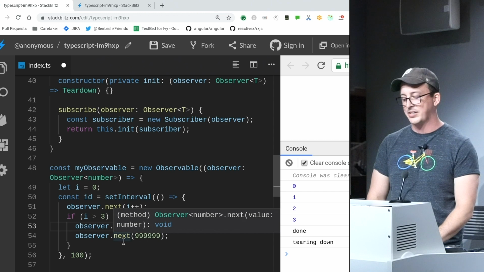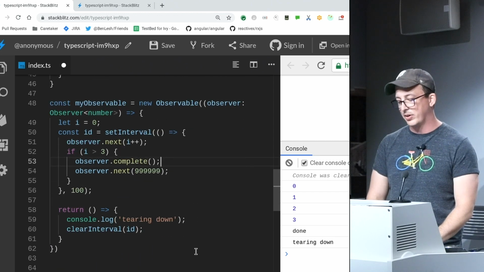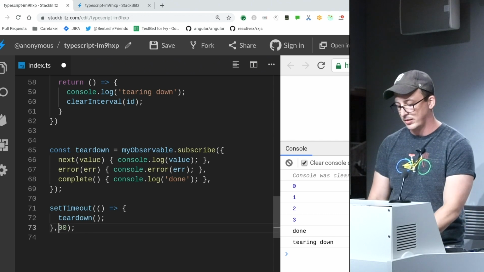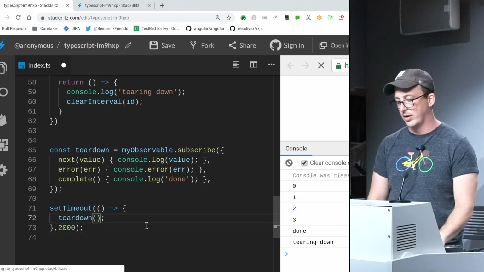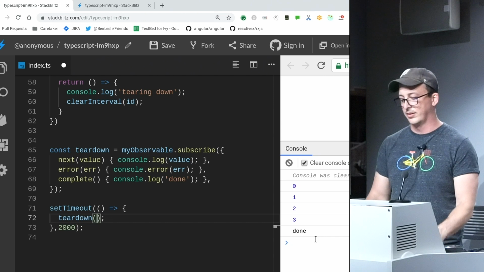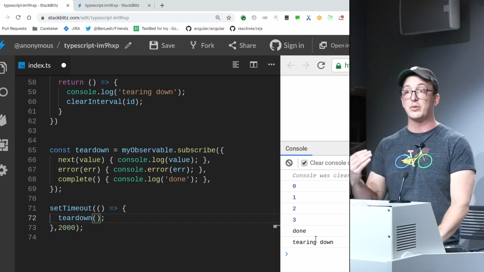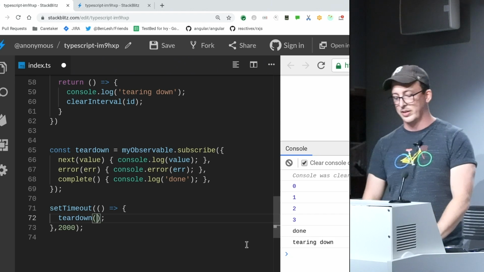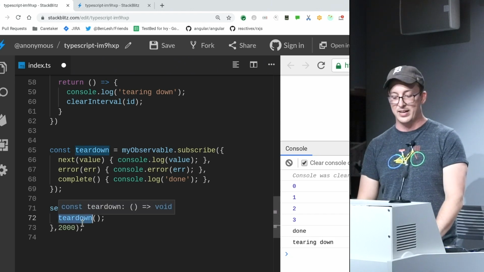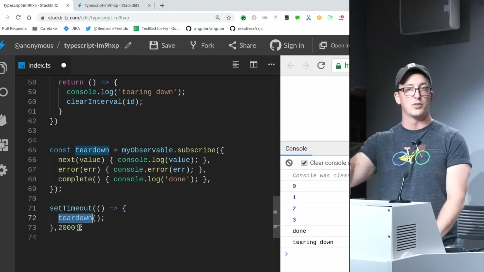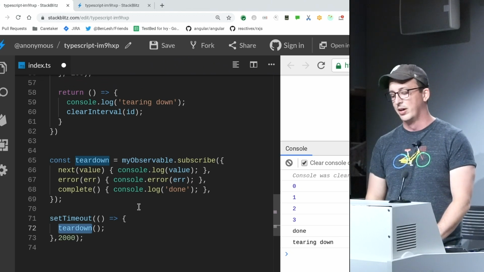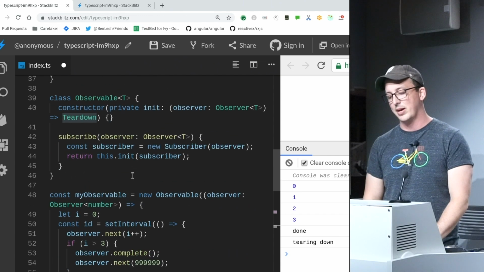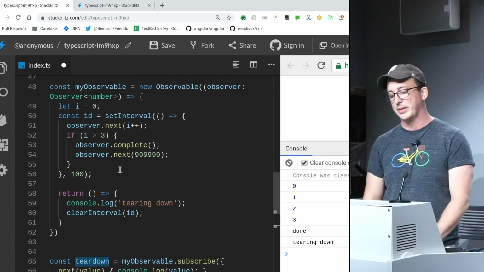It no longer allows you to next or complete afterwards. However, if I was to make this teardown last a little longer, it'll be more obvious that there's a problem there, where basically it should have torn down synchronously as soon as it was done, but that interval keeps going, right? So it keeps going basically until I call teardown. If I remove this here, that interval is going to eat memory and last forever. I want that teardown to happen at exactly the same time as I call complete.